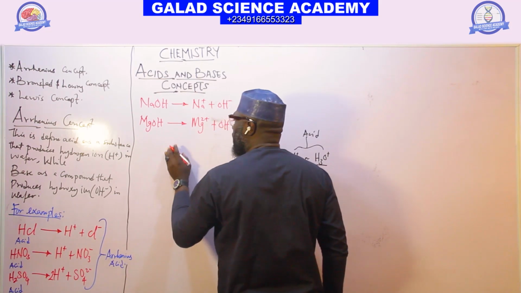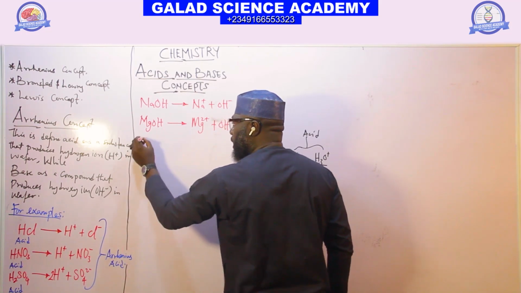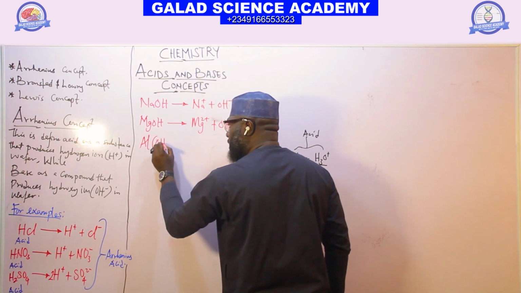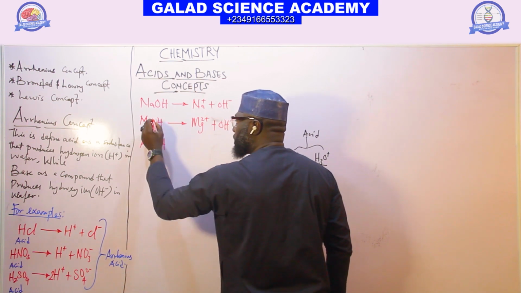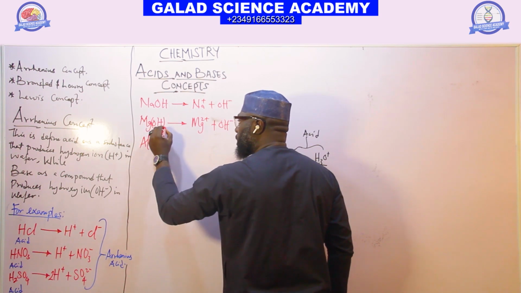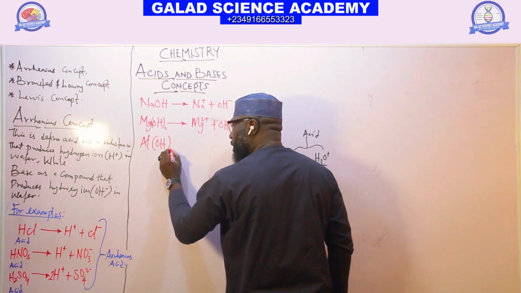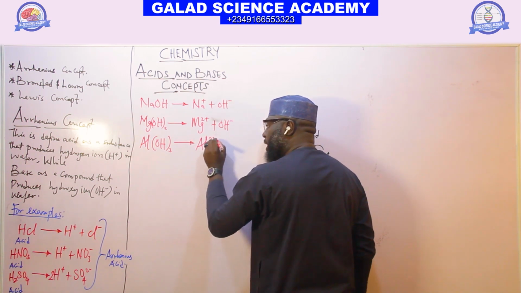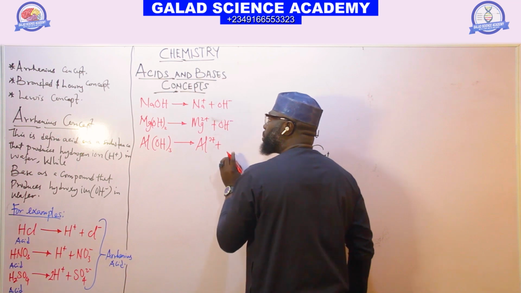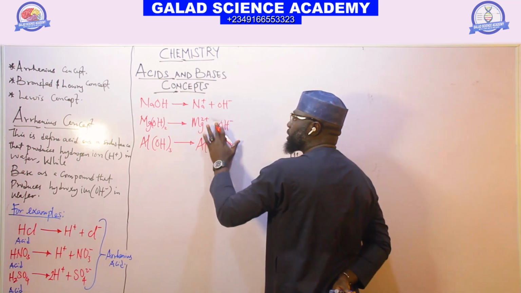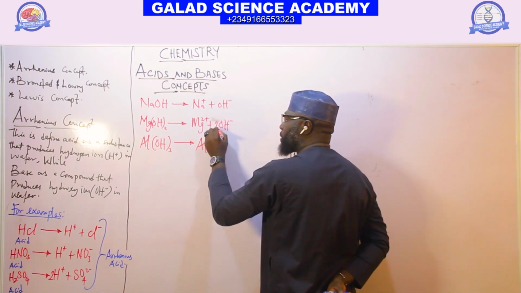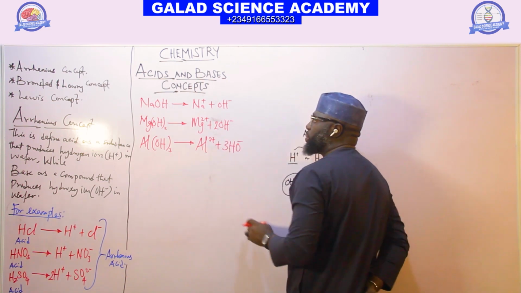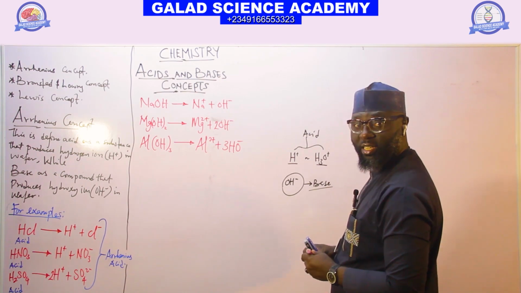And we can also have aluminium oxide, to give us Al3+ plus, here we have 2 molar, 3 moles of OH-. We can now see that what?